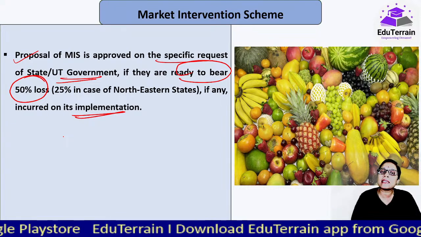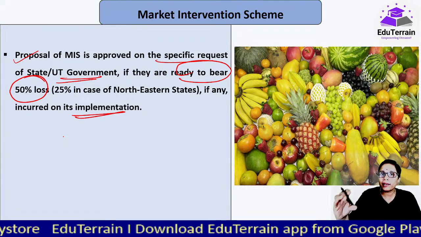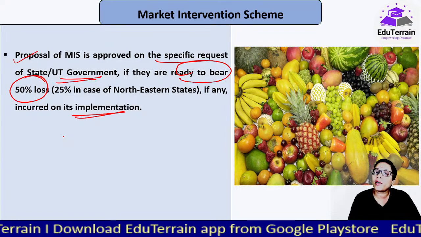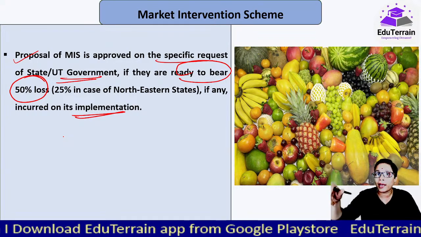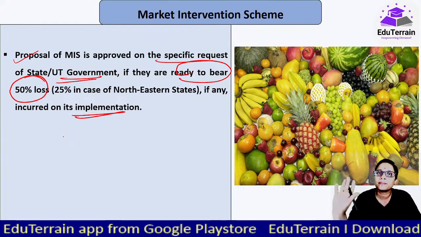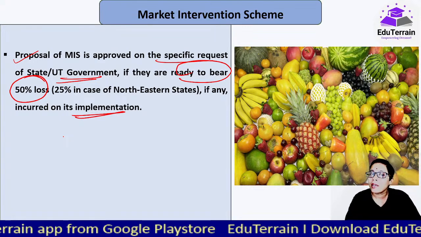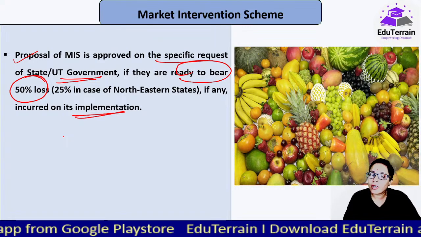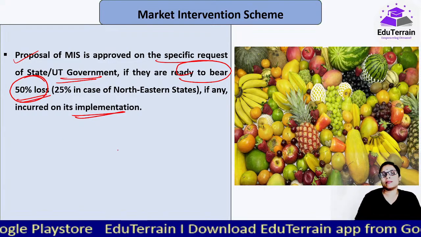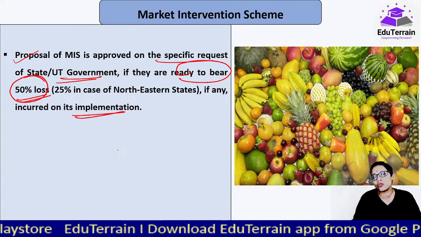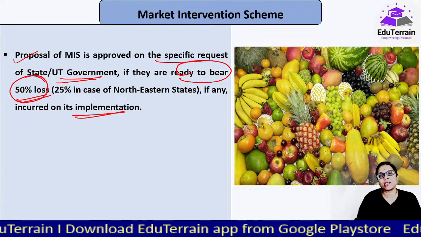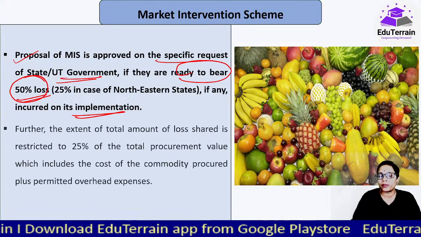They are purchasing it at more than the market price, so obviously that would be done at a loss only. Whatever loss they incur, they have to resell, they can't store it, they have to resell in the market at that lowest price only. So in that case obviously a loss would be there. Whatever the loss, 50-50, the state government and central government have to share. But in case of northeastern states, they share 25%, and the remaining 75% is shared by the central government.